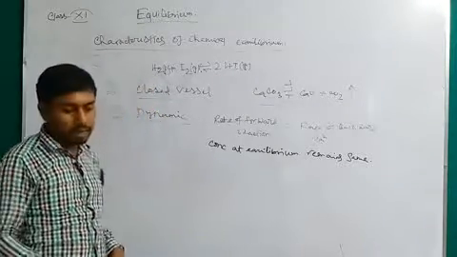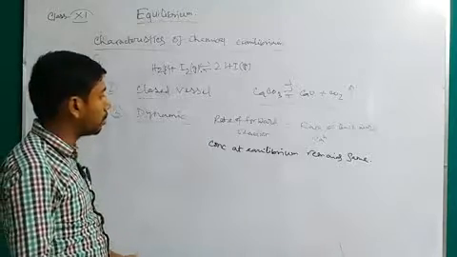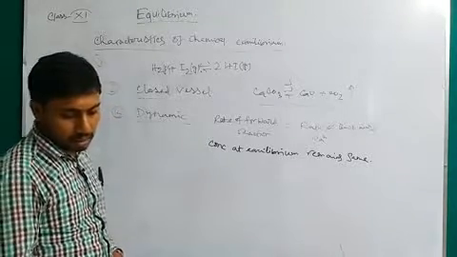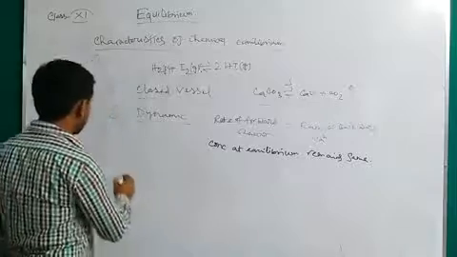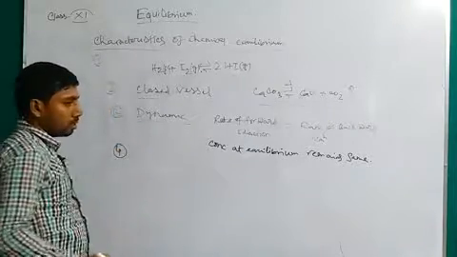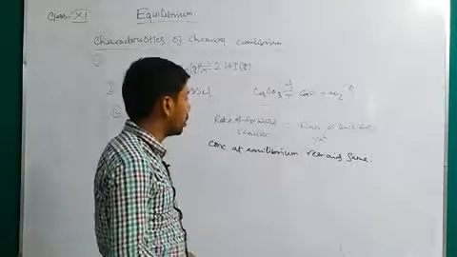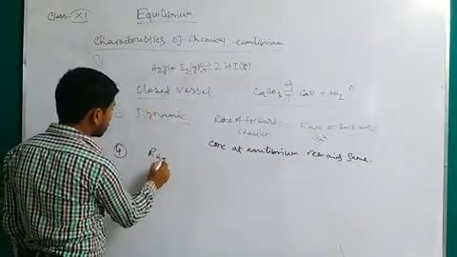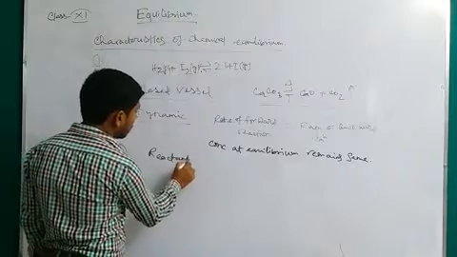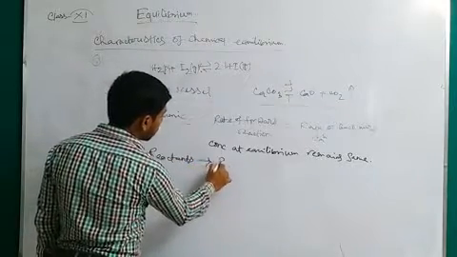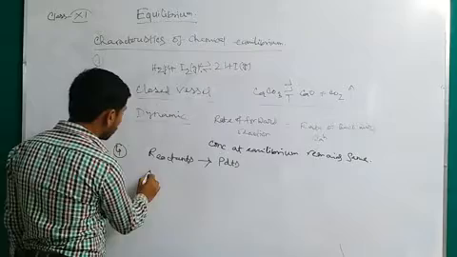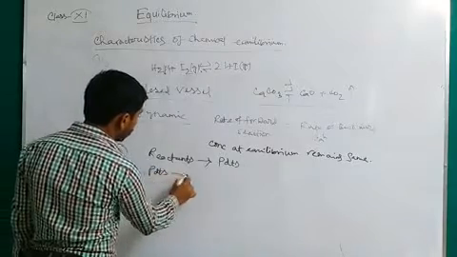Next one: in a reversible reaction, chemical equilibrium can be attained from either side. What is the meaning of that? The equilibrium is true from the reactants to products, and also from the products to reactants.